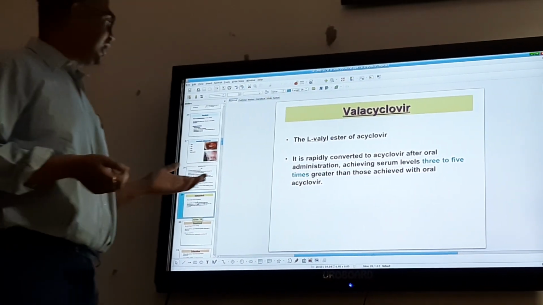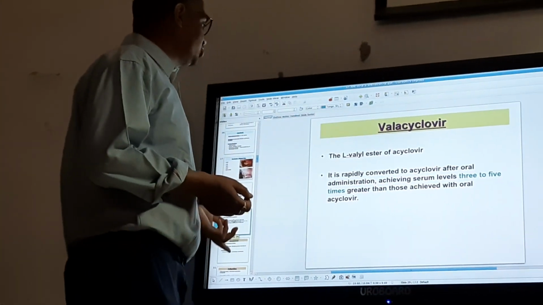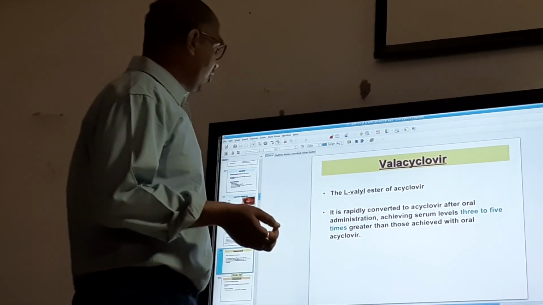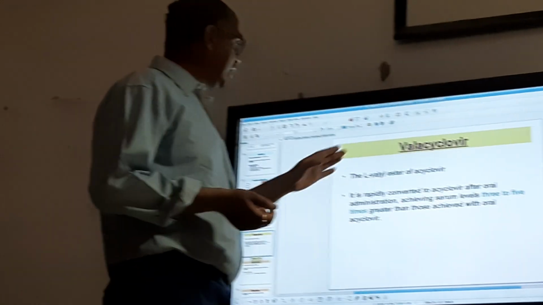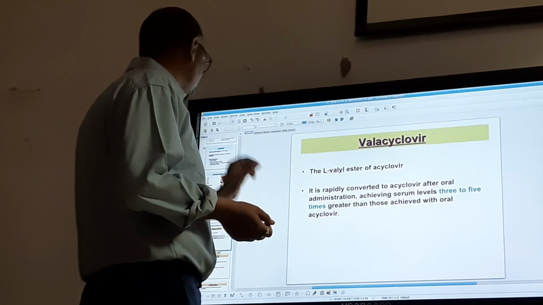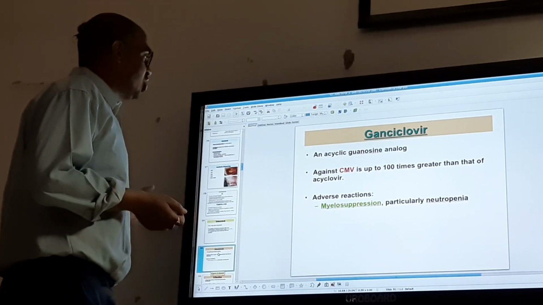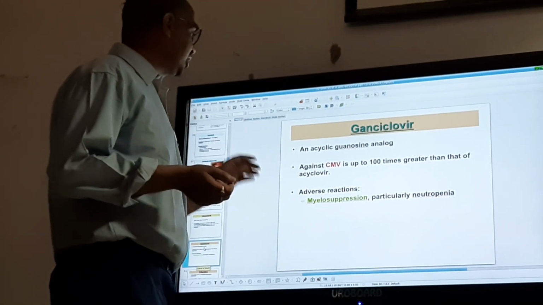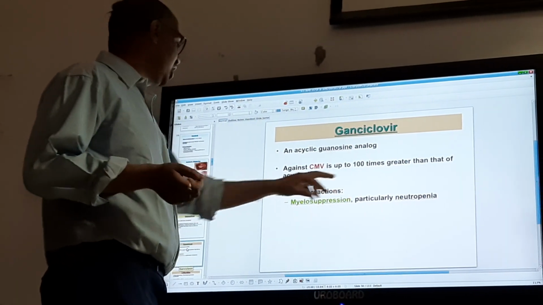As I have told you, valacyclovir is converted to acyclovir after oral administration, achieving serum levels 3 to 5 times higher. The bioavailability of oral acyclovir is 20%. So here valacyclovir reaches 3 to 5 times greater levels than those achieved with oral acyclovir. Then ganciclovir is an acyclic guanosine analog. It is active against cytomegalovirus 100 times greater than acyclovir. Adverse reactions are myelosuppression, particularly neutropenia.